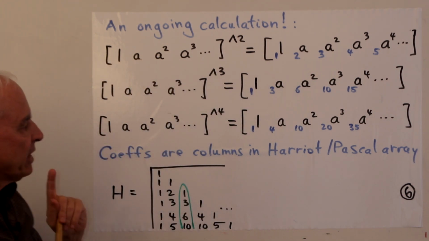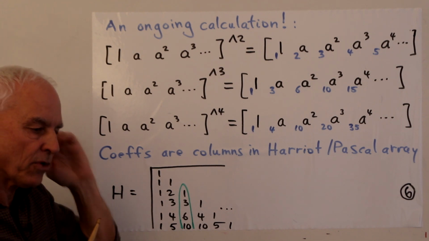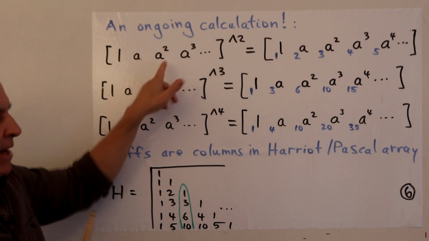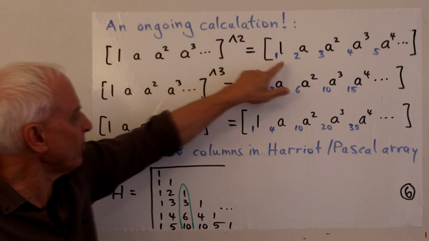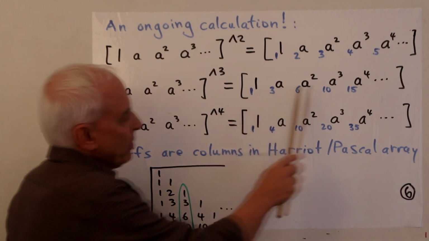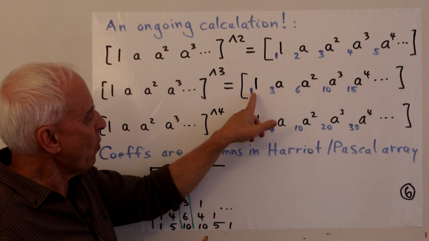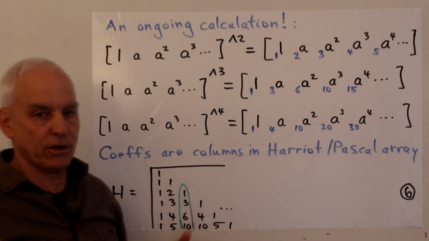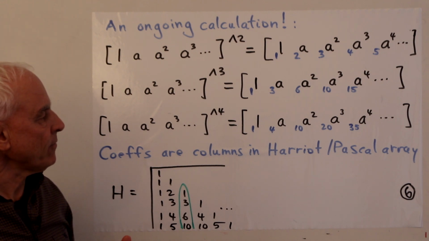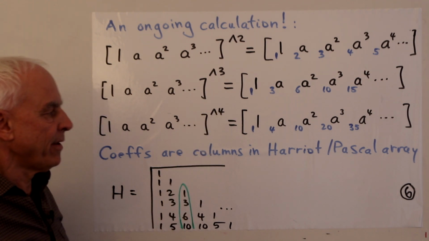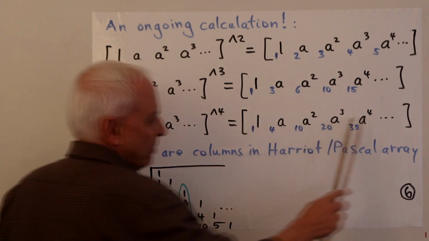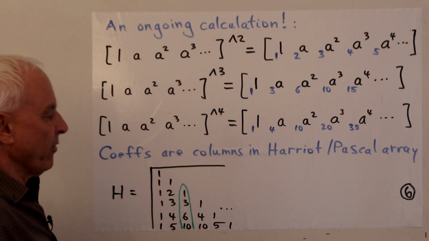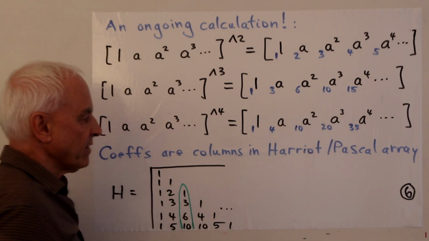Now if we do something a little bit more sophisticated and look at the third caret of the same thing, in other words, multiply this thing by this thing again in the caret sense, then we're getting a similar kind of sequence, but now the coefficients are 1, 3, 6, 10, 15, etc. We recognize the triangular numbers. And if we do caret to the 4th power, you can check that we're going to get a similar series with coefficients which are the pyramidal numbers, 1, 4, 10, 20, 35, etc.